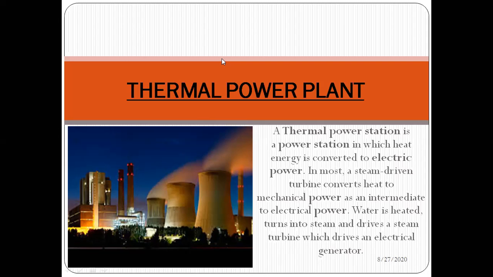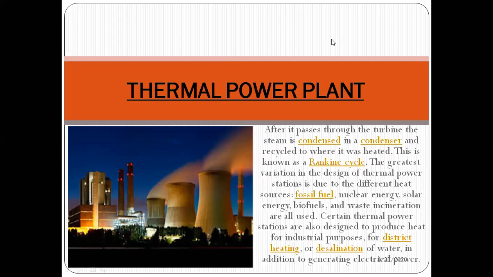When the steam turbine starts rotating, it is coupled with the alternator, and the alternator starts producing electricity. So this is ultimately what we mean by a thermal power plant.